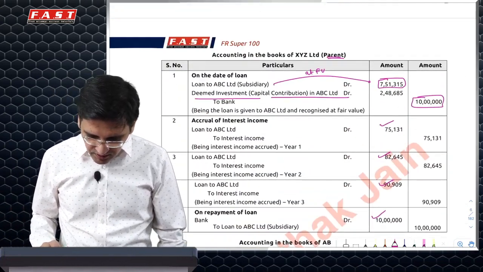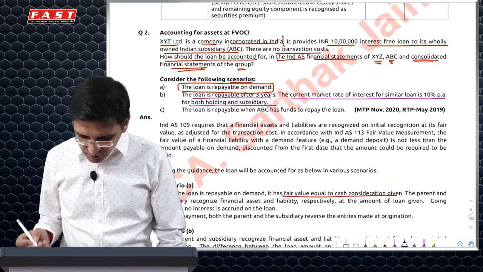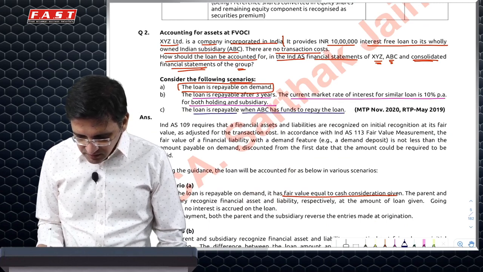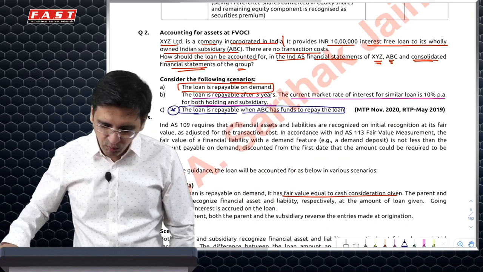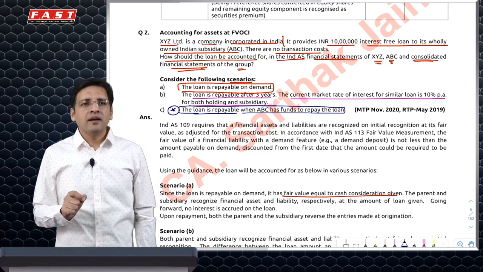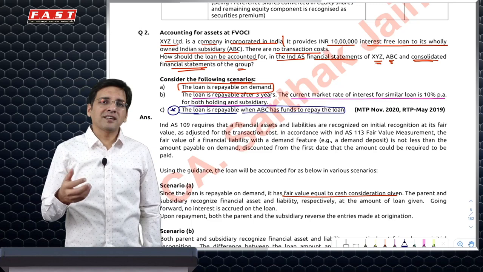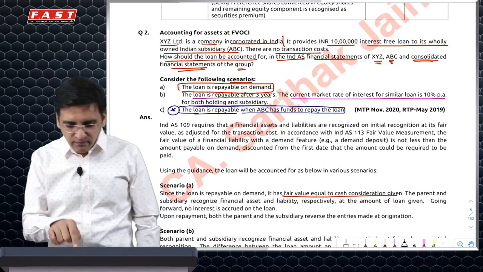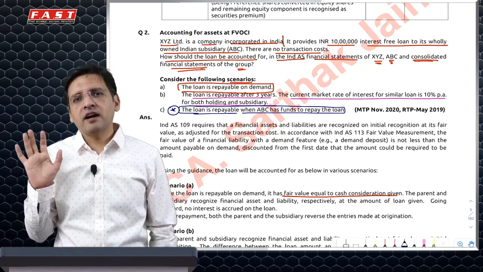Now coming to the third scenario, and this is something you need to be clear about: the loan is repayable when ABC has funds to repay the loan. Please be very, very clear about this particular adjustment. It does not mean that the loan is repayable on demand. If I give you some money and say you pay me whenever you want, that is case C. If I say I will take it whenever I want, that is case A. I will take it whenever I want is a demand loan.